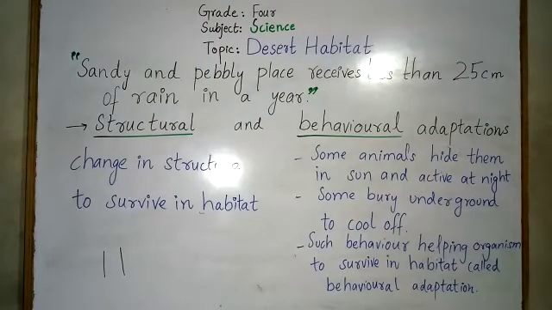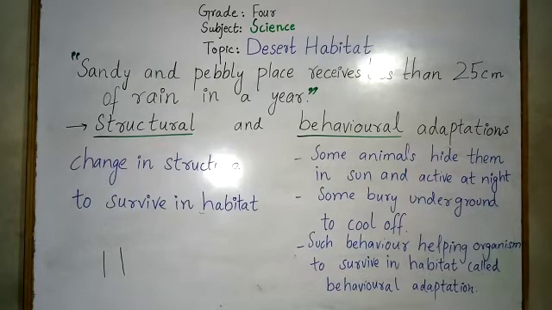Such behavior helping organisms to survive in a habitat is called behavioral adaptation. If we see the example of the camel, it is a desert animal. A thirsty camel can drink 30 gallons of water in about 30 minutes. It can survive on that water for 2 weeks. So this is the behavioral adaptation of the camel.